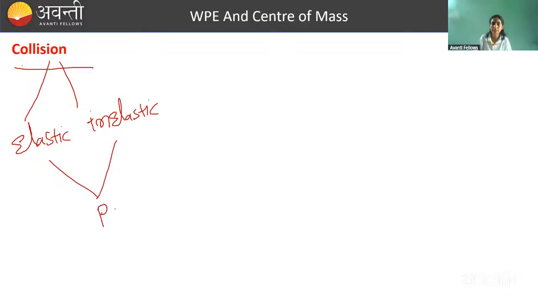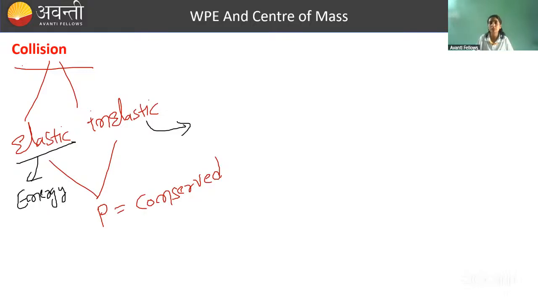Momentum will be conserved. सारे ही कोलिजन में मोमेंटम conserve होता है. लेकिन energy is conserved in which collision? In elastic collision energy is conserved. And in inelastic collision, energy is not conserved. Done. So one common equation that we can write for all sorts of collision is that momentum is conserved.